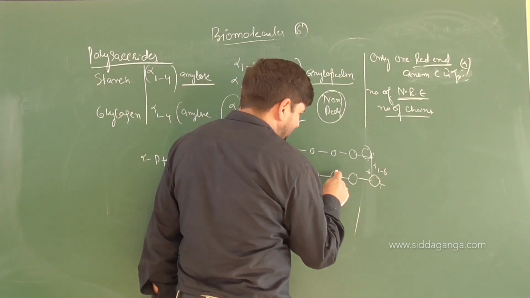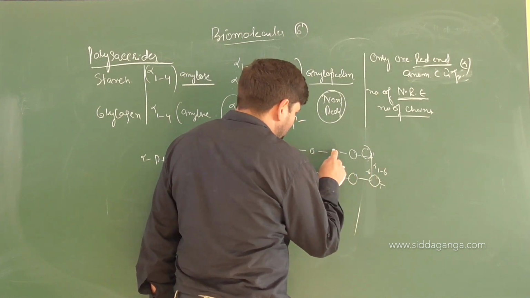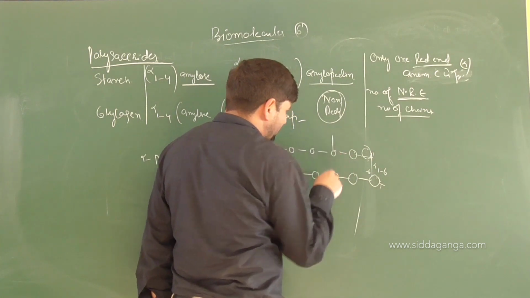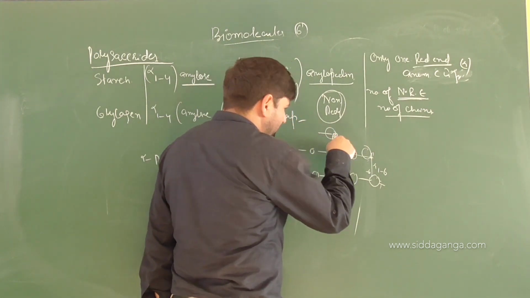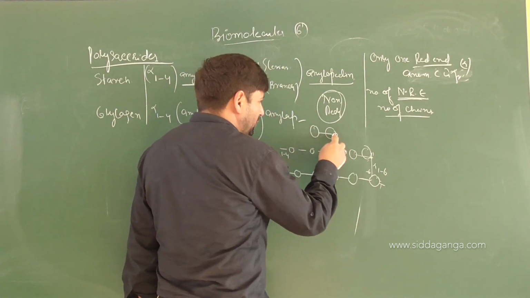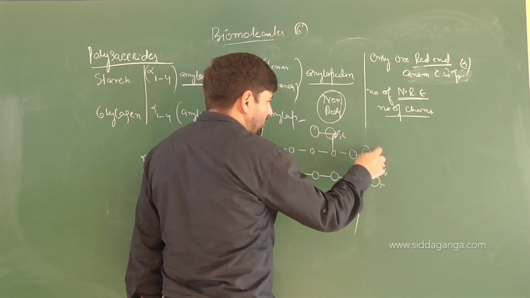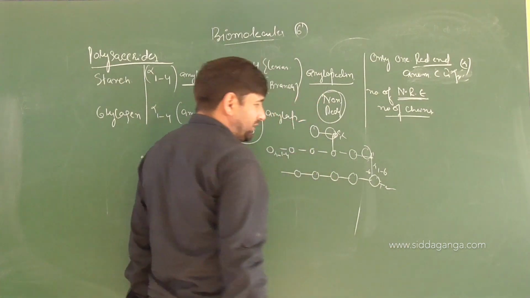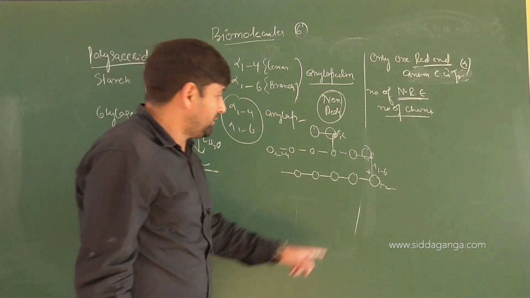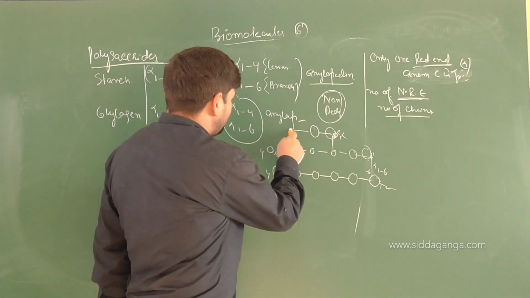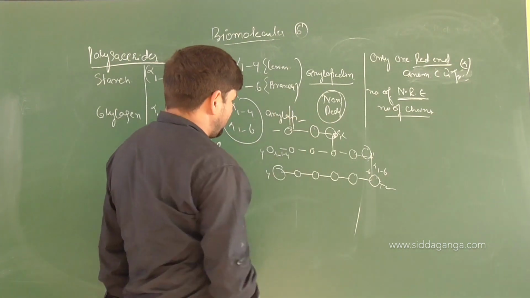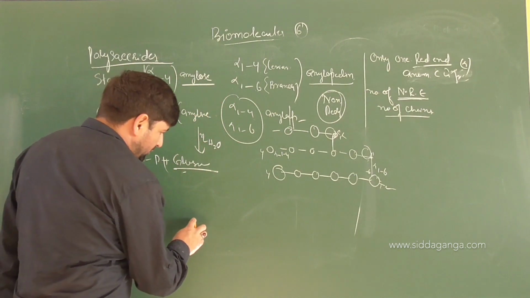Correct or not? Say from here, one more chain comes out. So for that also, that carbon number 1 will be used up now. So carbon number 1 in every chain is blocked except this. So only here carbon number 1 is free. Am I clear or not? Then you will have, this is 4 and again this will be 4. Then you will get many chains coming out from this, right? So a tree structure which will come into play will be like this.